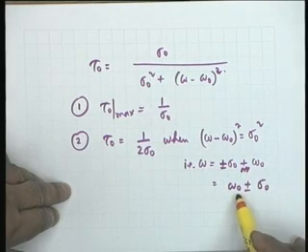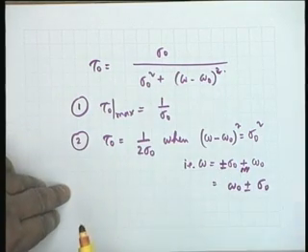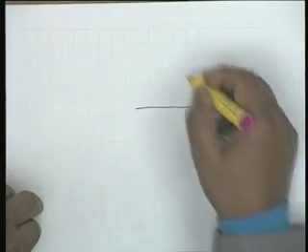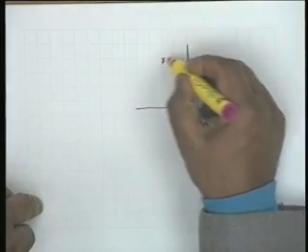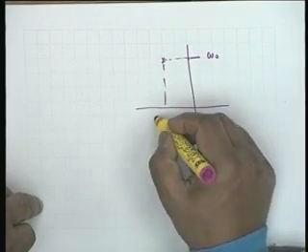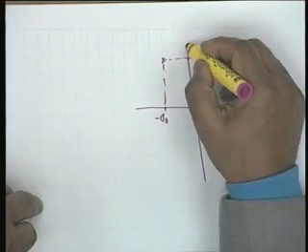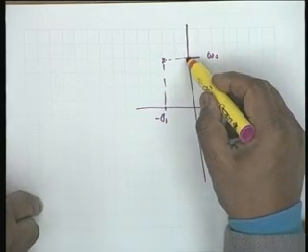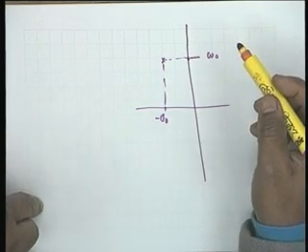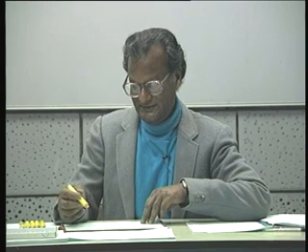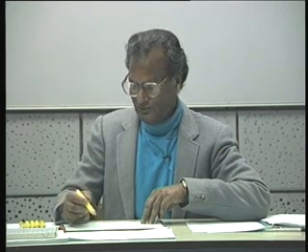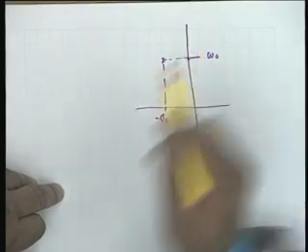The two frequencies omega 0 plus minus sigma 0 are the half delay points, and if we go to the pole zero sketch, omega 0 is somewhere here and this is sigma 0, minus sigma 0. Now if with omega 0 as the center and sigma 0 as the radius, correct.